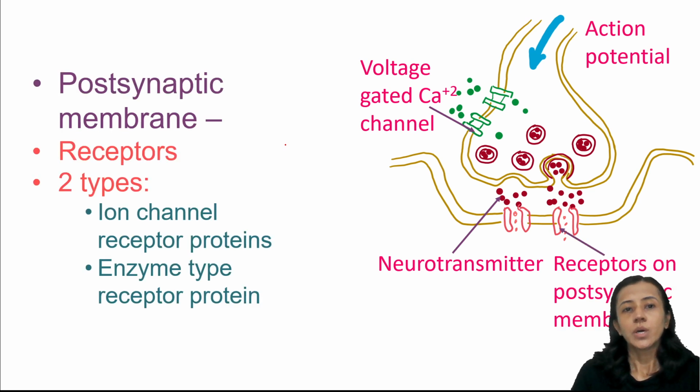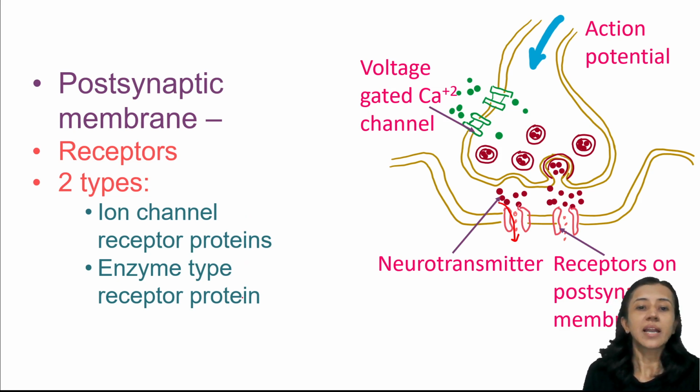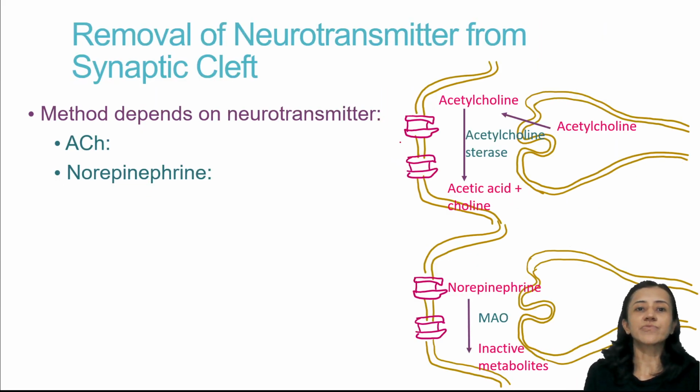Now, the postsynaptic membrane has receptors. There are two kinds of receptors present. One is the ion channel receptor protein, meaning when this ligand binds with this channel, that causes opening of the ion channel, and now there is entry of ions. And second is the enzyme type receptor protein. When the neurotransmitter binds with this ligand, that causes activation of the enzyme, like the protein kinases. So in that way also this transmission takes place. Now after completion of the action, as we have discussed, the neurotransmitter is degraded.